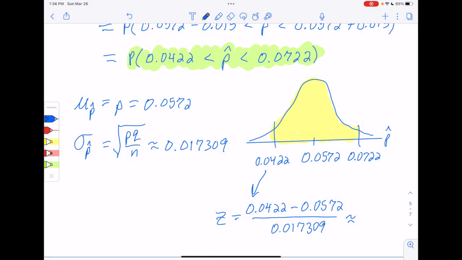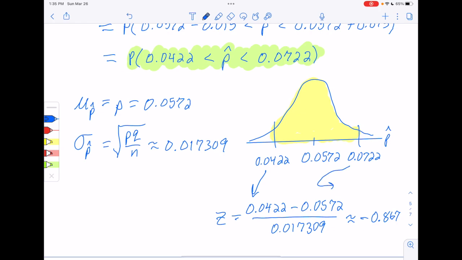So taking that back over, right here we have negative 0.867. So when we did our 2 boundaries, we added and subtracted the same value from the mean, which means this right-hand z-score is going to be equal but opposite direction.